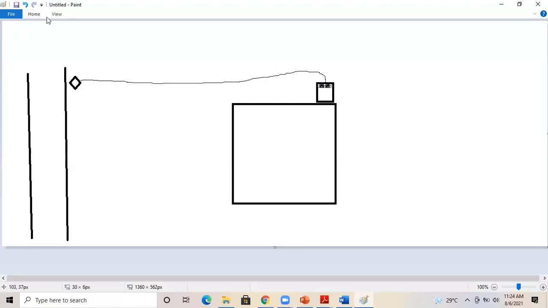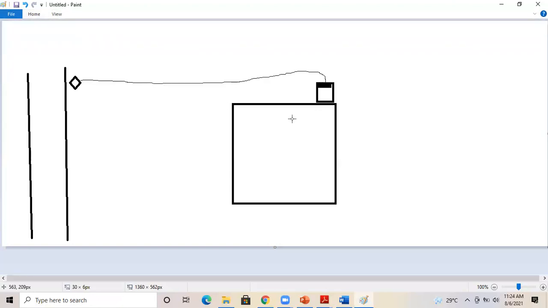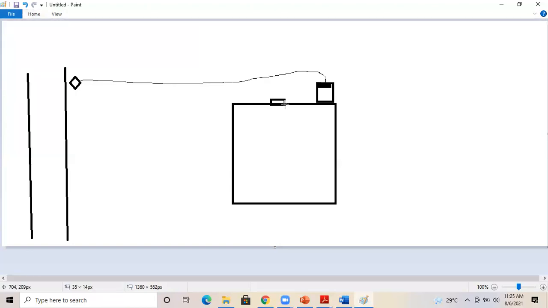From this MSP panel, the supply will be going to different floors. Just imagine this is a multi-story building. The supply will be going to the different floors using a cable duct, or whichever ways are possible. For example, just imagine we have a cable duct here.